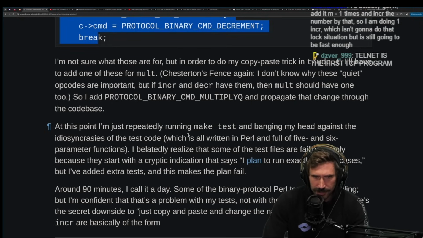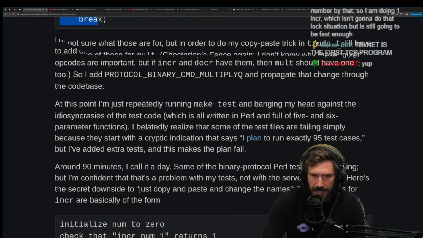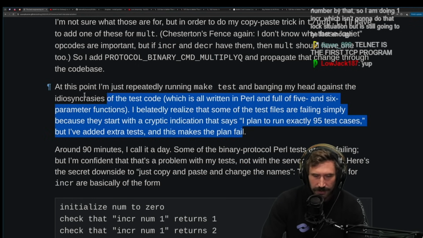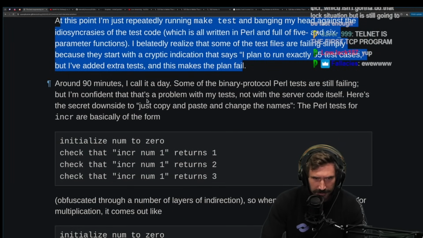At this point, I'm just repeatedly running memcached and banging my head against the idiosyncrasies of the test code, which is all written in Perl and full of 5 and 6 parameter functions. I belatedly realized that some of the test files are failing simply because they start with a cryptic indication that says, I plan to run exactly 95 test cases, but I've added extra tests, and this makes the plan fail. Dear goodness. Around 90 minutes, I call it a day. Some of the binary protocol Perl tests are still failing, but I'm confident that's a problem with my test, not with the server code itself.